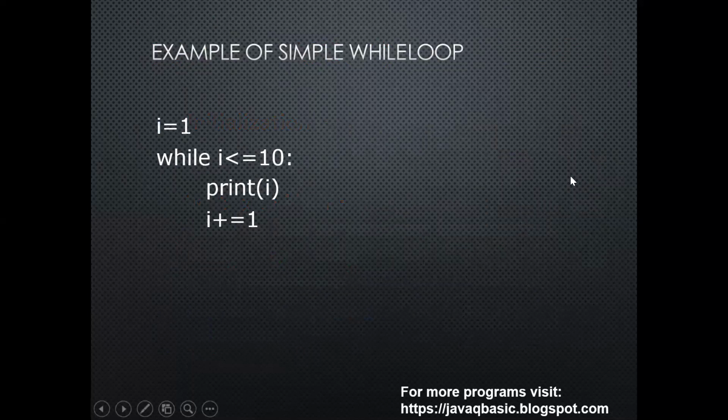Example of a simple while loop. i = 1, while i <= 10, print i, then i += 1. So it will print 1 to 10.